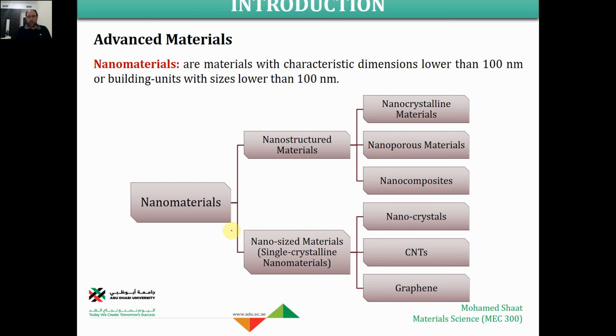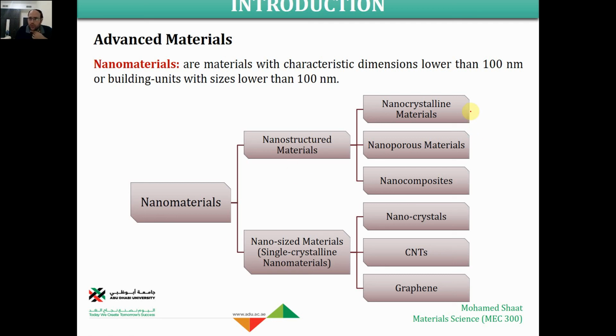This is another way of making a nanomaterial. So generally speaking, we can classify materials into either nano-sized material, with a characteristic dimension lower than 100 nanometer, or nanostructured material, with a building unit whose size is lower than 100 nanometer.